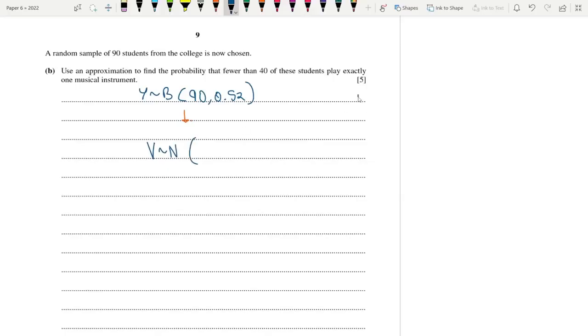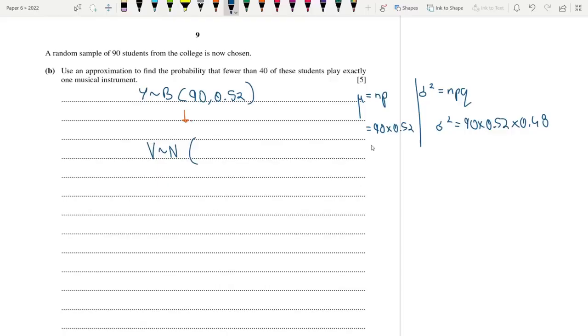So mean, we have to find out mean. Mu is equal to np, and sigma square variance is equal to npq. So np is basically 90 times 0.52, and sigma square npq is equal to 90 times 0.52 times what's 100 minus 52, that's 48, right, times 0.48 basically.